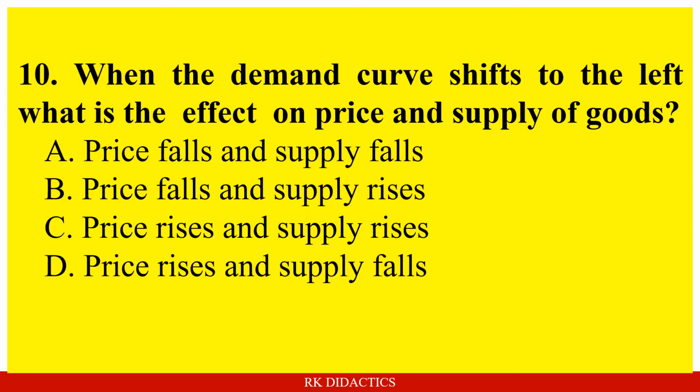When the demand curve shifts to the left, what is the effect on price and supply of goods? Option A, price falls and supply falls. Option B, price falls and supply rises. Option C, price rises and supply rises. Option D, price rises and supply falls. And the answer is, price falls and supply falls.